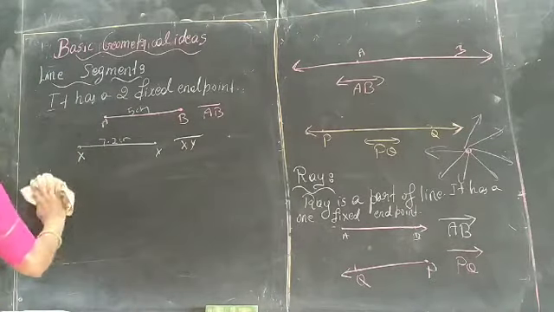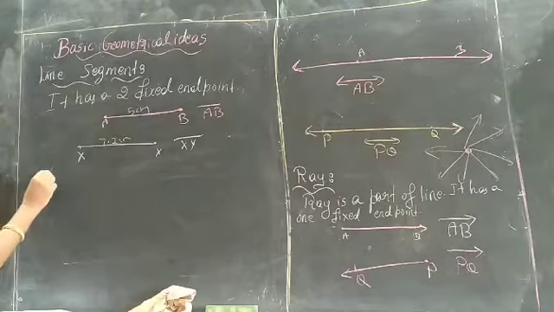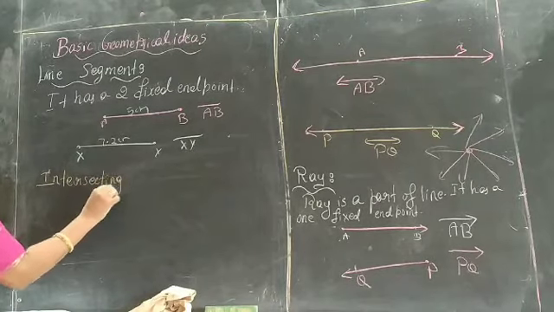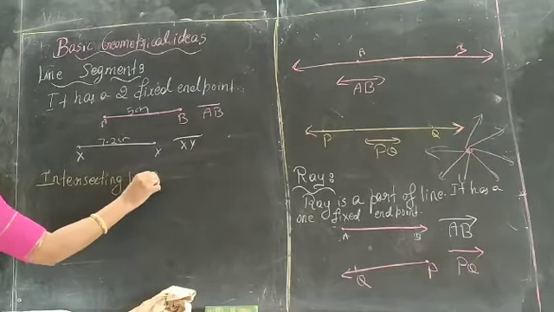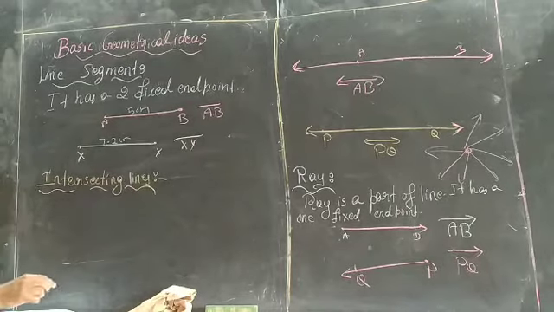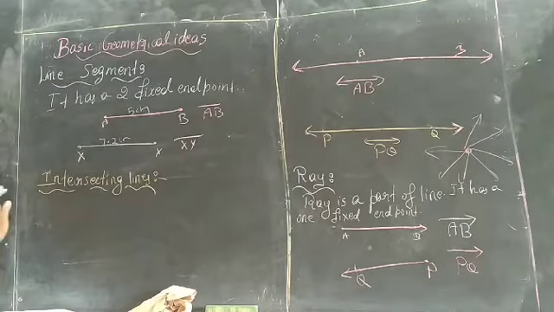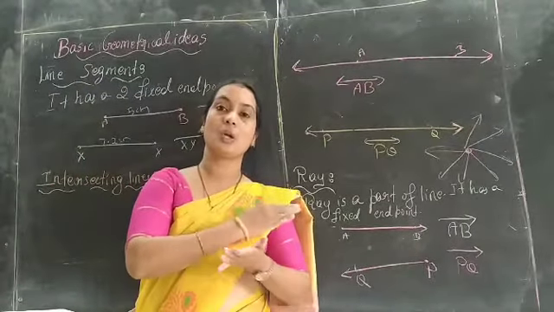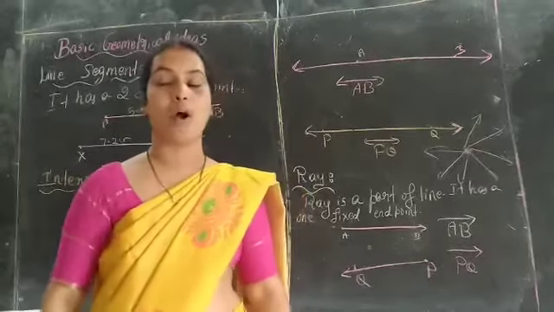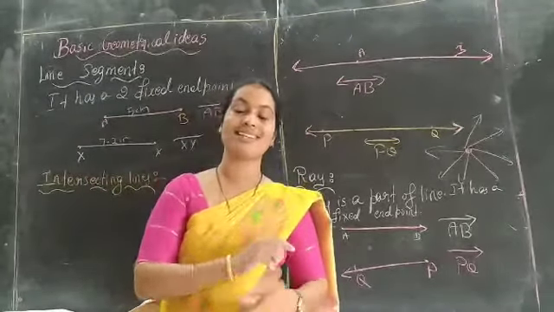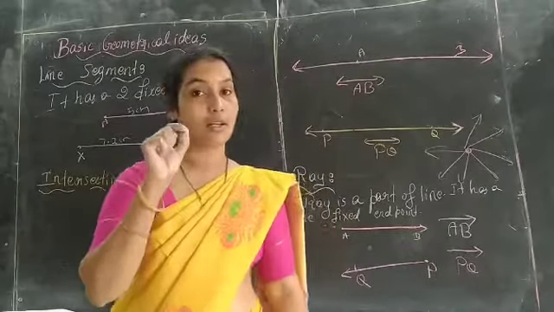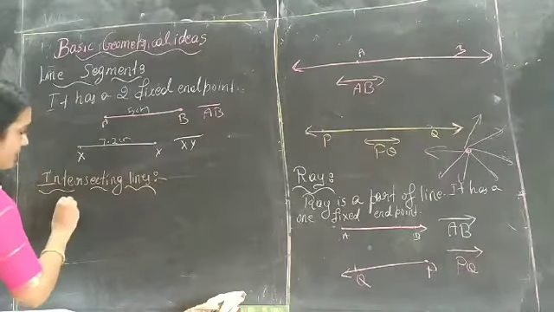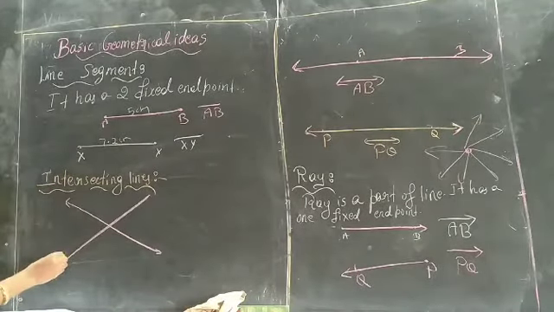The next is intersecting lines. What does it mean by intersecting lines? If two lines, or more than two, also no problem, normally we take two lines. If two lines cross each other at a single point, that common point is called an intersecting point, and the lines are intersecting lines. For example, see, this is one line, this is another one.